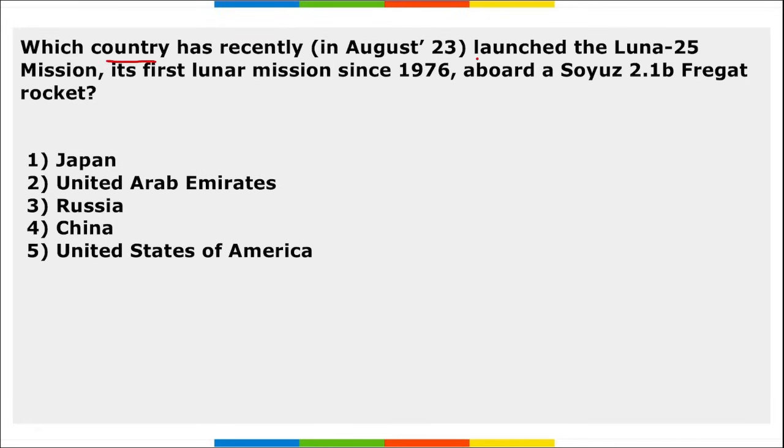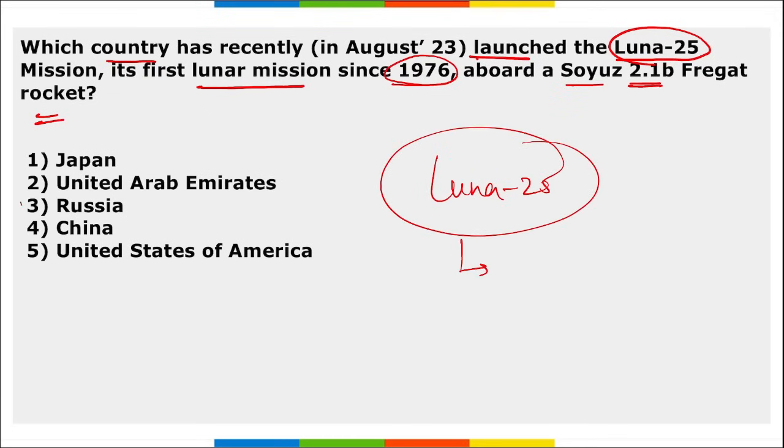Next, which country has recently launched the Luna 25 mission, that is the first lunar mission since 1976, aboard the Soyuz 2.1B rocket? So this Luna 25, this is the mission of which country? It is of Russia. From here only you can understand that Soyuz are the rocket of Russia. Correct? And this is Russia's first moon mission since 1976.